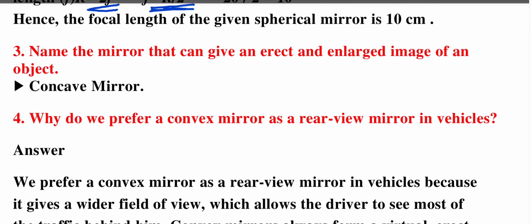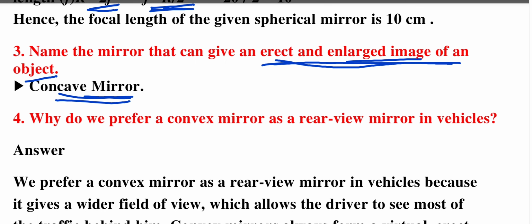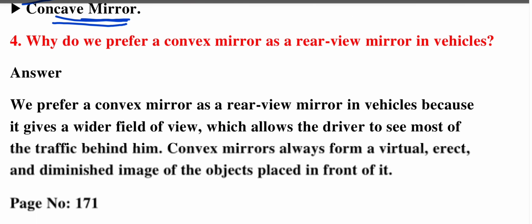Name the mirror that can give an erect and enlarged image of an object. Which mirror will give erect and enlarged images? You know a convex mirror will always give a virtual, erect but diminished image. Only a concave mirror will give an erect and enlarged image. In the last case, if you remember the table, when you place the object between the focus and pole, you will get the image behind the mirror, and it is virtual, erect and enlarged. So only a concave mirror will give an erect, enlarged image. We will move on to the next question.